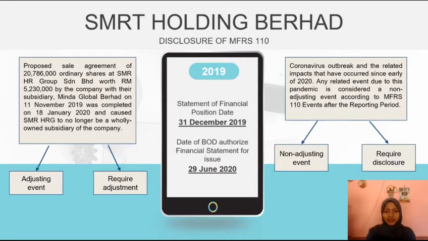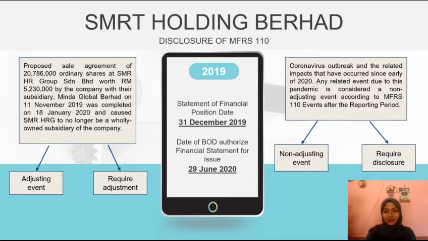For 2019, there are also two subsequent events. First, the proposed sale of ordinary shares of SMR Group to Minda Global Berhad on 11 November 2019 was completed on 18 January 2020 and caused SMR to no longer be a wholly owned subsidiary of the company. This event is classified as an adjusting event because it provides evidence of conditions that existed at the end of the reporting period. Therefore, adjustment is required for this event.